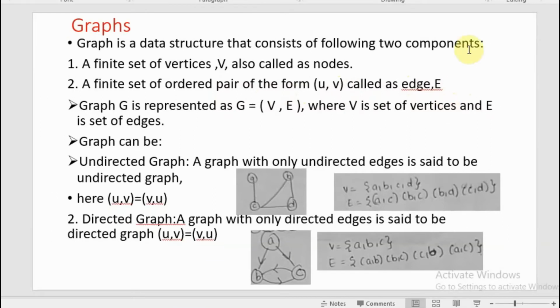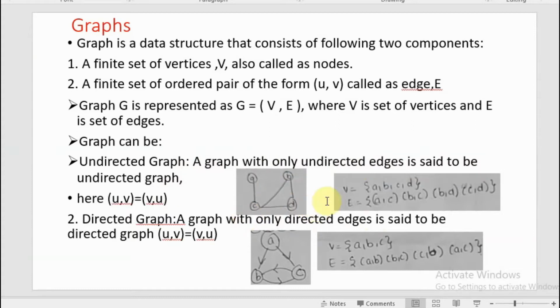So a graph is represented as G = (V, E). You know that V is the set of vertices and E is the set of edges. A graph can be categorized into two types: undirected graph and directed graph. An undirected graph is a graph with only undirected edges in it. You can see a diagram I've drawn here.